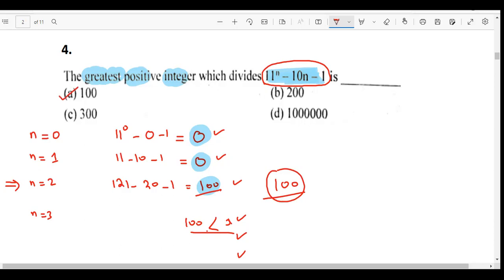अगर इनमें से एक option none वाली होती तो then I would have thought more. But since the only option out of these 4 options which is dividing 100 is 100 itself. 100 divided by 200 would give me a remainder, मतलब I would not get a proper answer. Remainder would not be 0. If I do 100 divided by 300, again I would get a decimal number. ठीक है, I don't need that. मुझे properly divide करना है, so the number could be at most 100 or less than that. That is why the answer is A.